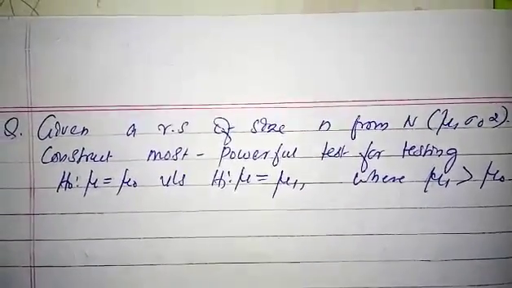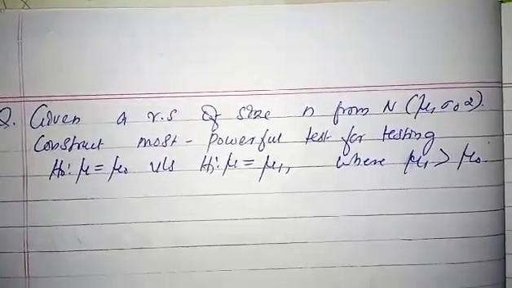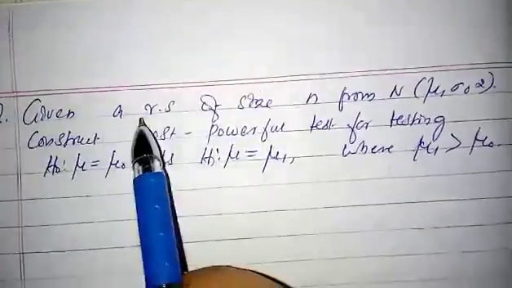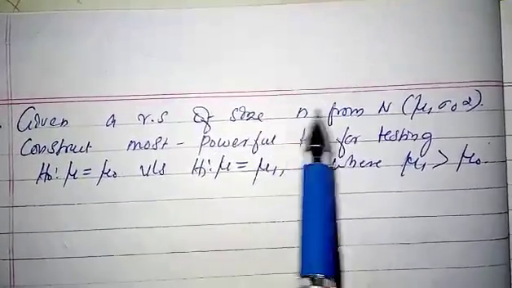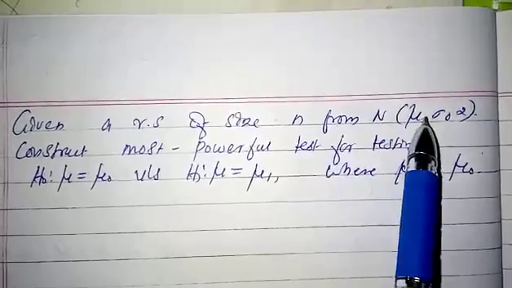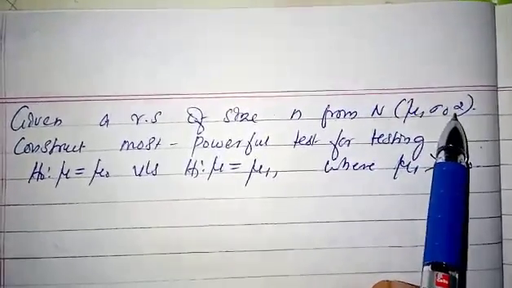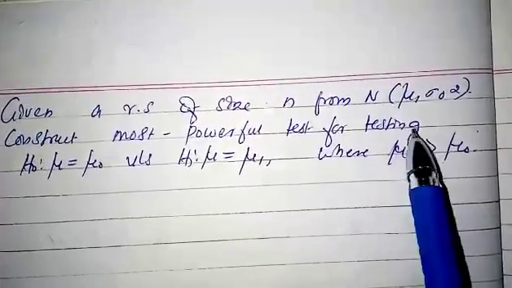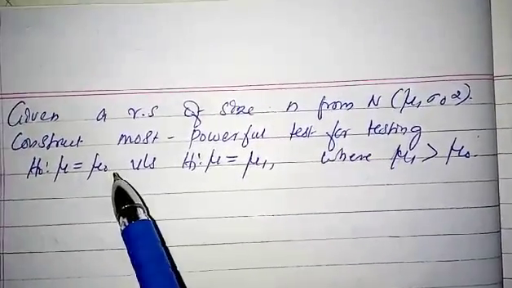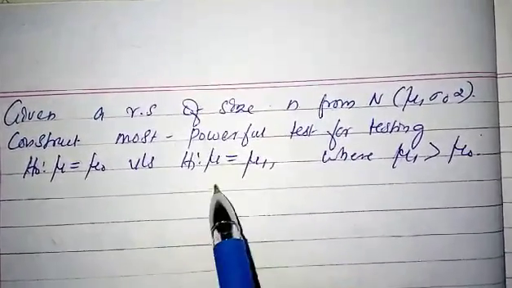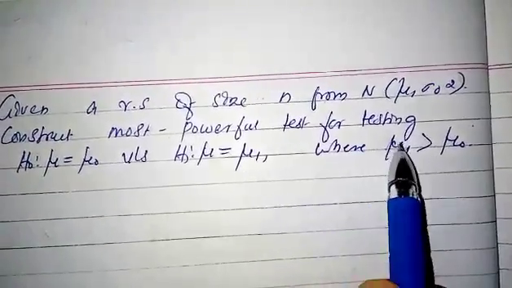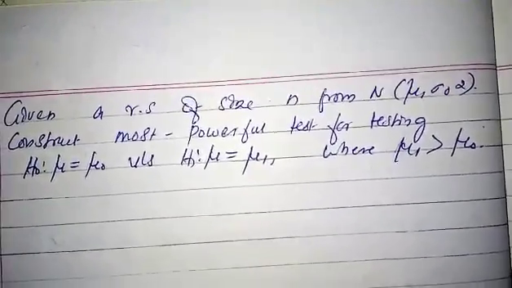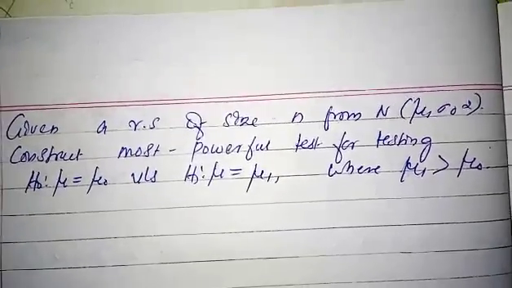So today we are going to discuss some problems related to the most powerful test. Here the question is: given a random sample of size n from a normal distribution with mean mu and variance sigma naught square, construct the most powerful test for testing H naught: mu equal to mu naught versus H1: mu equal to mu 1, where mu 1 is greater than mu naught. So here we want to construct the most powerful test, right?